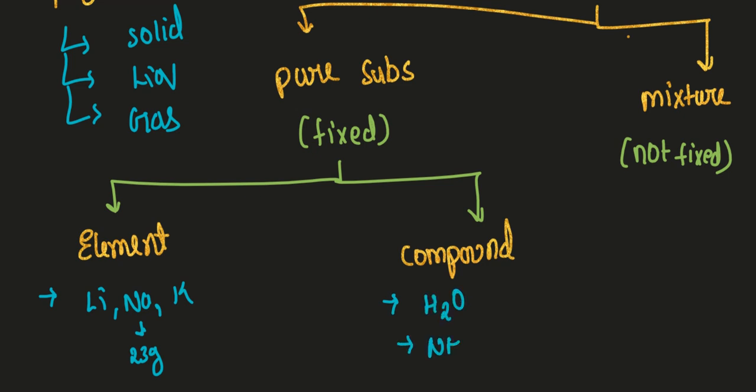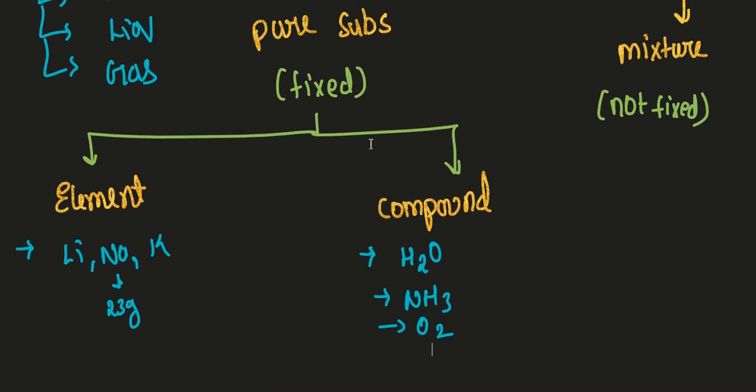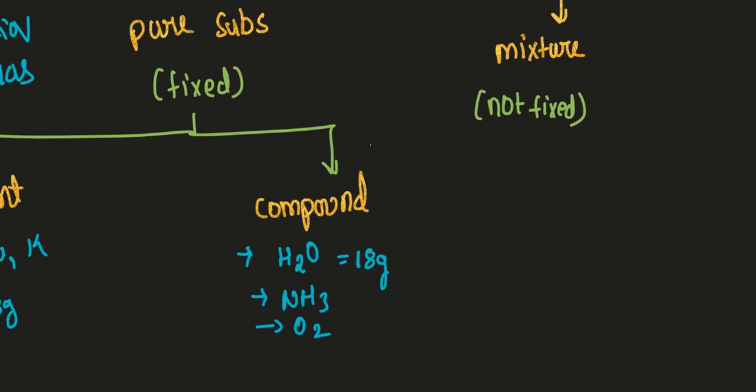Coming to the compound, examples of compound you can take are H2O, NH3, O2, etc. Wherever in the universe you go, the weight of water, H2O, is always 18 grams. It is fixed everywhere, whether you bring it from Africa or from India. It is a fixed mass, so that's why H2O is a pure substance. But coming to the mixture, mixture is not fixed.